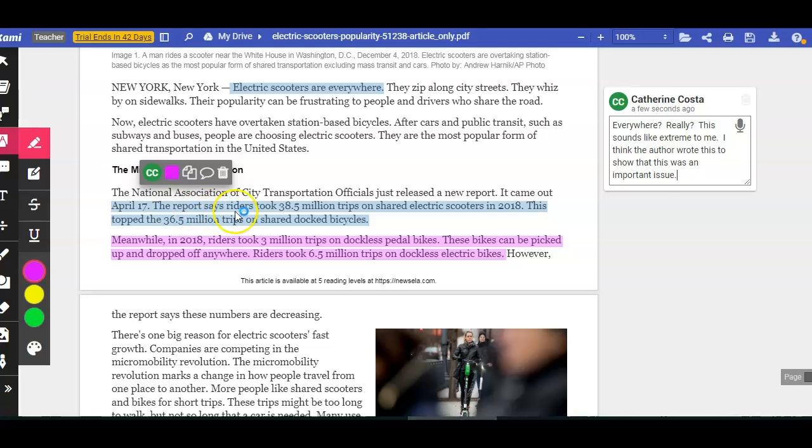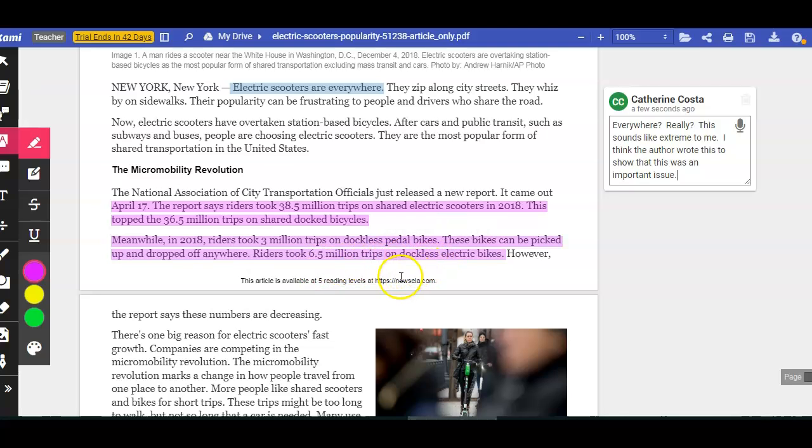The report says riders took 38.5 million trips on shared electric scooters in 2018. This tops the 36.5 million trips on shared docked bicycles. Meanwhile, in 2018, riders took 3 million trips on dockless pedal bikes. These bikes can be picked up and dropped off anywhere. Riders took 6.5 million trips on dockless electric bikes.